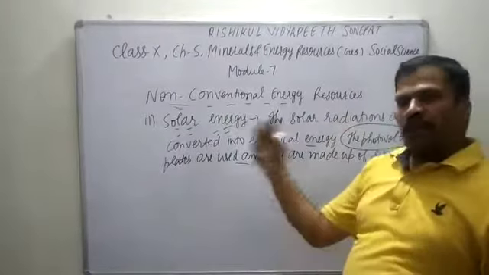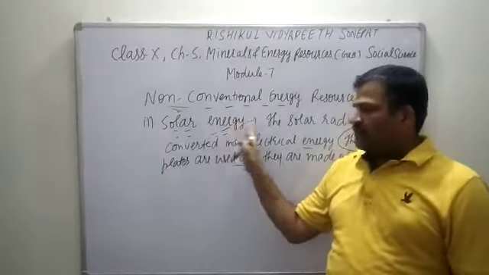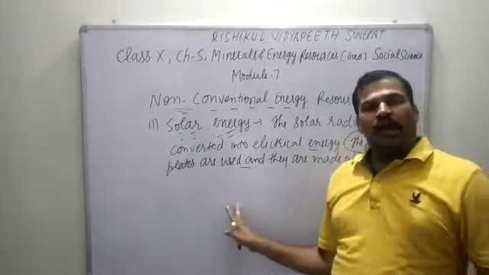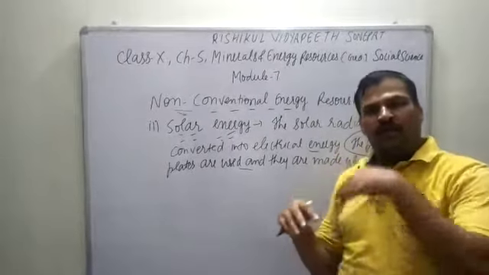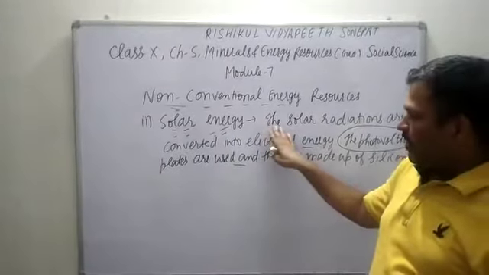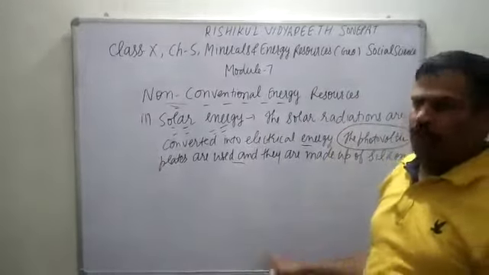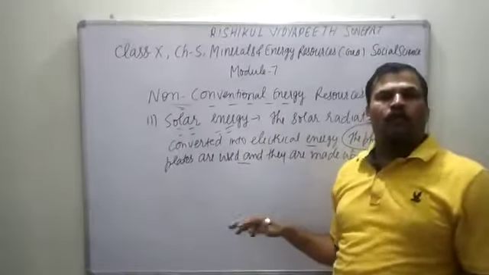We can reduce our dependence on fossil fuels, because solar energy is available in plenty and is a renewable source of energy that can be converted very easily, so it is the best option. It will reduce pollution, will not affect the environment, and is totally eco-friendly.